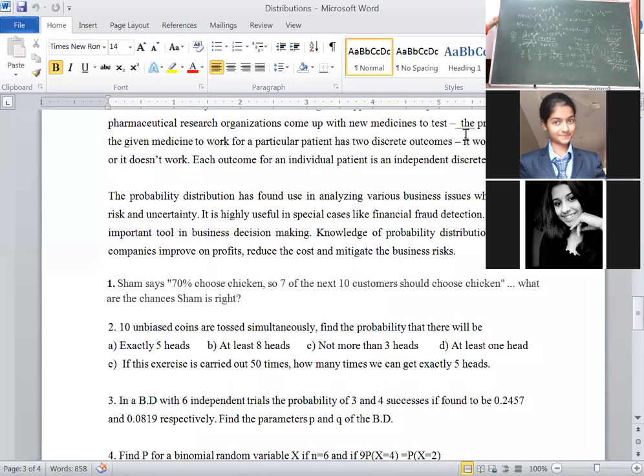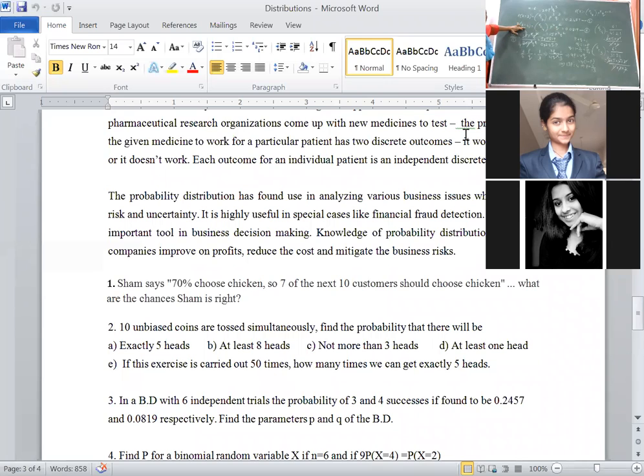Again, I am explaining. 6 independent trials they have given. That means the given n value is 6. Here 3 and 4 successes they have given. That means the given values are x is equal to 3 and x is equal to 4. Now in the binomial distribution formula, substitute probability of x is equal to 3. Here n value you know, that is 6c3, p cube, q cube you will get, that is equal to the corresponding probability 0.2457. Consider that as equation 1.